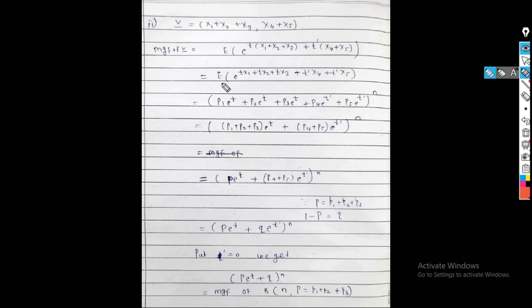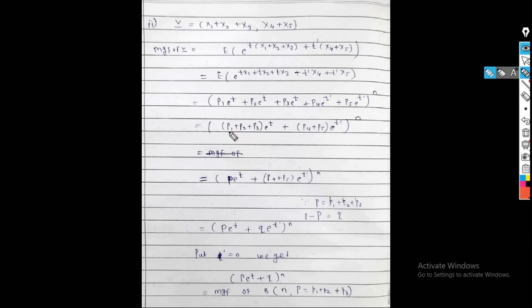So the expectation of this is the MGF of this term, which is p1 e raised to t plus p2 e raised to t plus p3 e raised to t plus p4 e raised to t dash plus p5 e raised to t dash, raised to n. Again we know that x1, x2, x3, x4, x5 follows multinomial distribution with parameters n, p1, p2, p3, p4, p5. So we can write the MGF of this term this way. Again e raised to t is common here in bracket p1 plus p2 plus p3, plus e raised to t dash is common here in bracket p4 plus p5, raised to n.